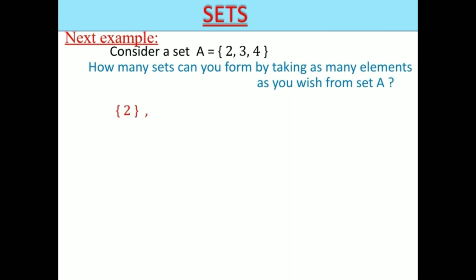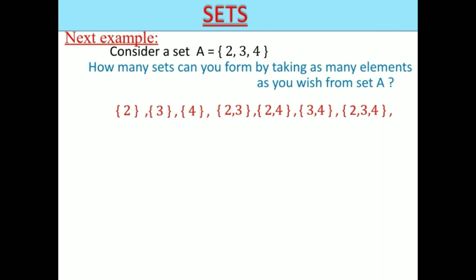By taking one element 2, I formed a set. Then by taking 3, I formed a set. Like this 4. Then by taking 2 elements, I formed sets {2, 3}, {2, 4}, {3, 4}, and lastly {2, 3, 4}. In this way we can form a maximum of 7 sets.